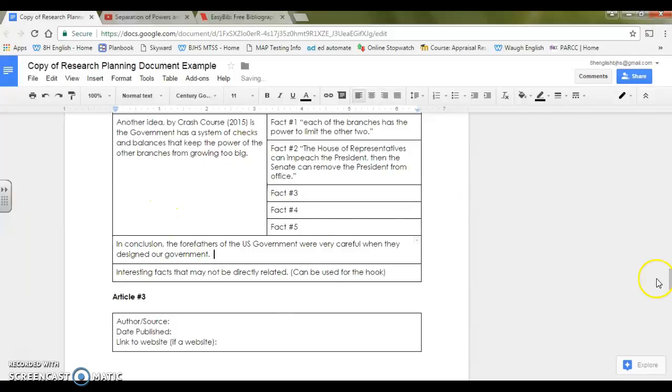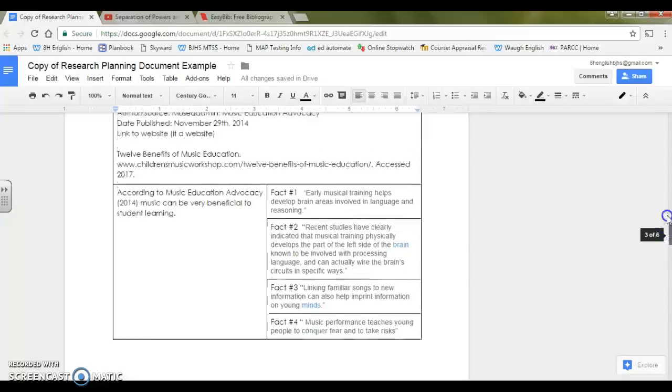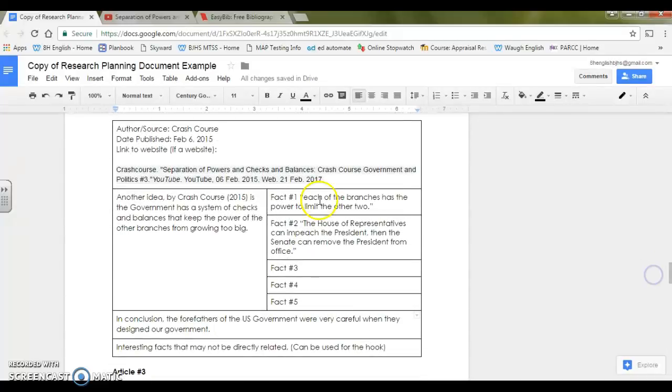And again, you can go back and fix those later on, but at least you have a spot where you have logged all the information that you can use for your paper. So that's what it looks like if you want to use EasyBib to add some information to your paper if you're using a video. All right, thank you.